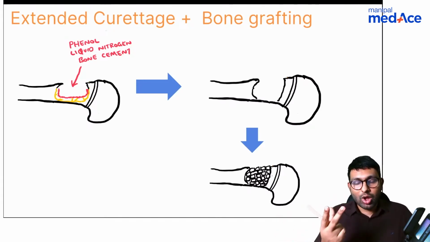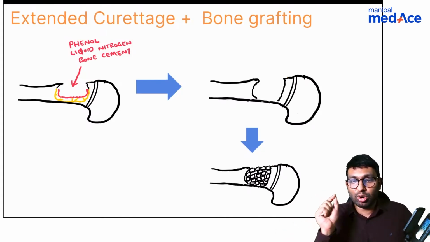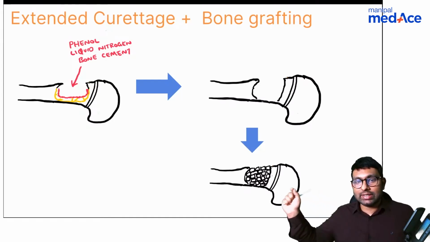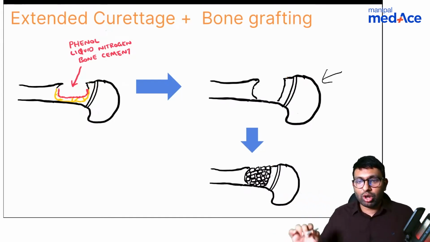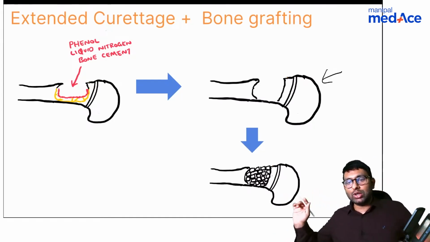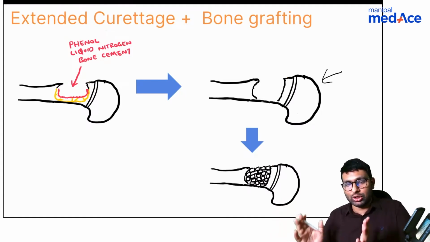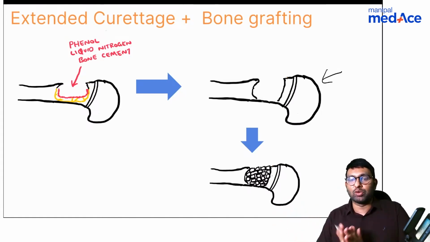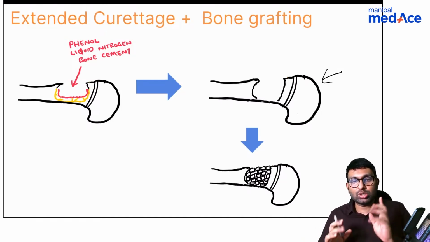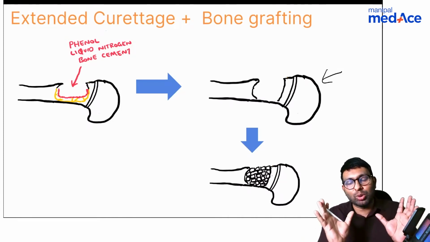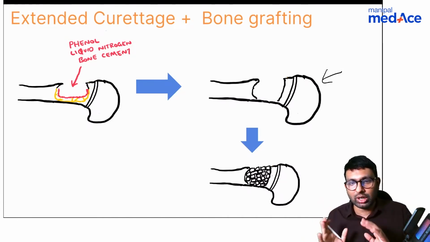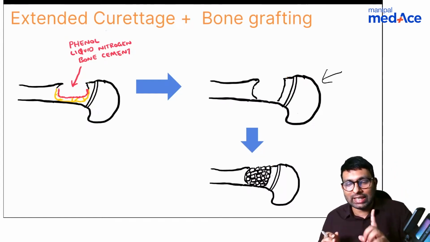So you can use that, or you can use high speed burrs. Nowadays in the market you get these high speed burrs, or argon beam. You can use all of them. This will cause extended curettage. Can you see now how all the tumor cells are removed, and then you are left with a lot of debris. You're left with a dead space that you have to fill. That you can fill in two options. One, like Dr. Jain said, you can use bone graft, or you can use bone cement. Two things you can use to cover. So this whole procedure is called extended curettage.